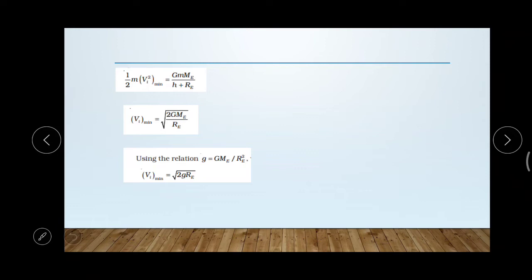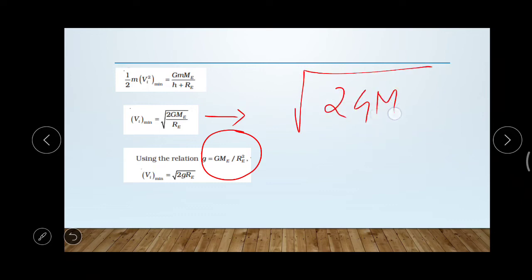You know that G into Me divided by RE square is small g, the gravitational acceleration. So you multiply and divide inside the root with RE, giving root of 2 G Me RE divided by RE square.